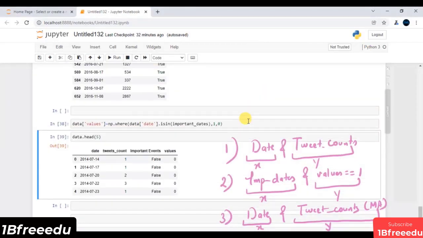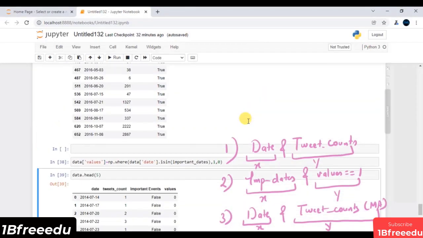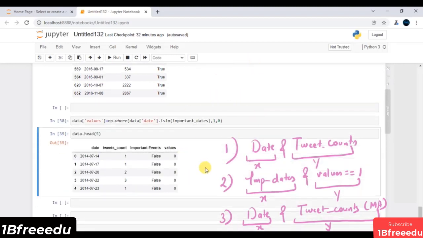Hey folks, in the previous session, we have basically prepared our data just to visualize all these stuffs. We also learned that we are just going to use three line charts typically. The first one uses some date and some tweet counts. The second one uses some important dates wherever your value is 1. And the third one uses your moving average concept. So let's try to implement all these stuffs, of course, using Python.